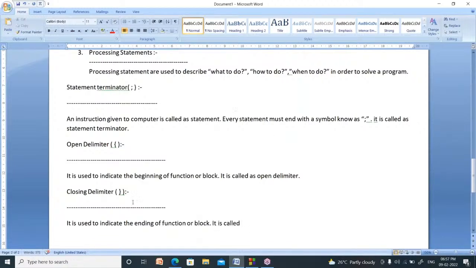My function is completed, my block is completed. How to tell? By using this closing curly bracket. So it is called the closing delimiter.